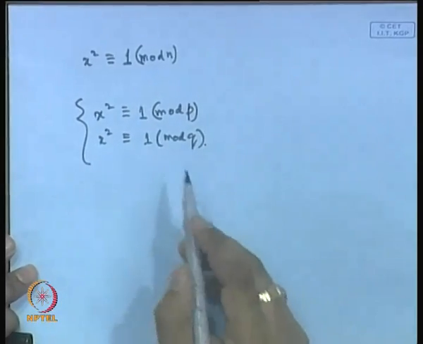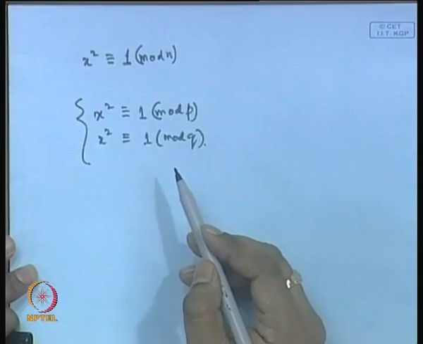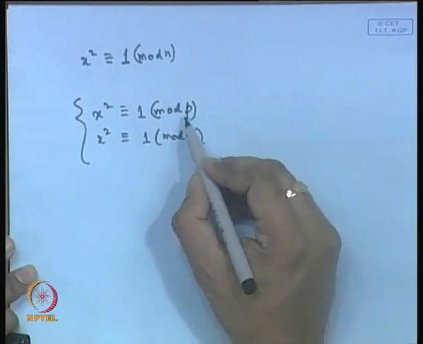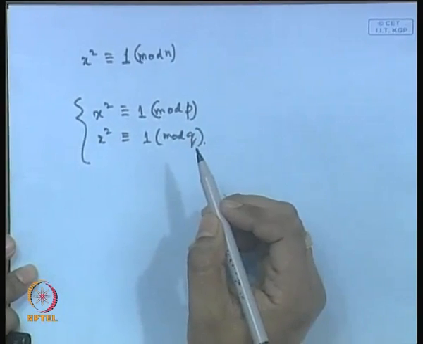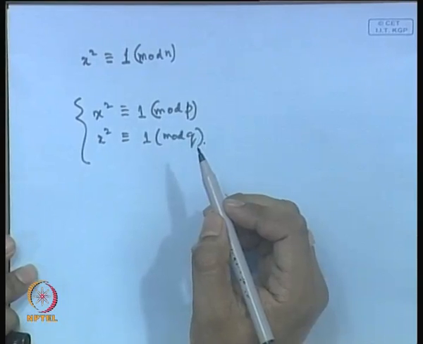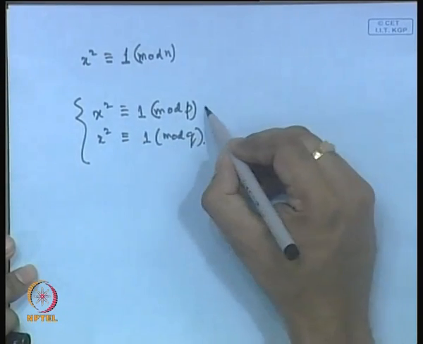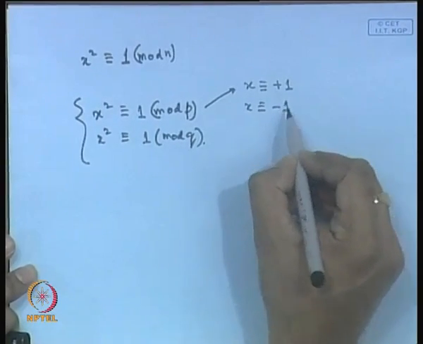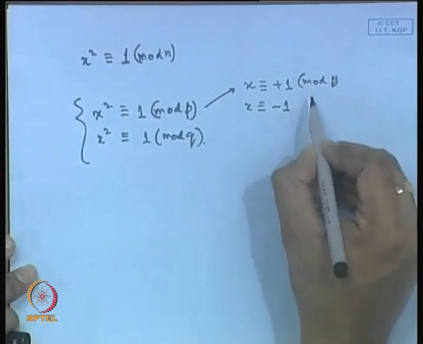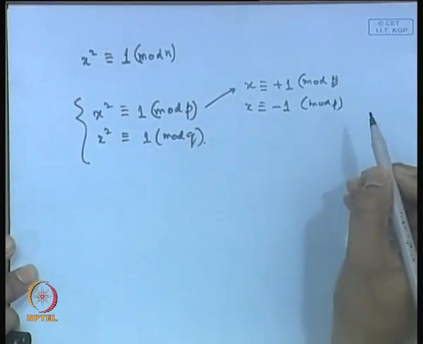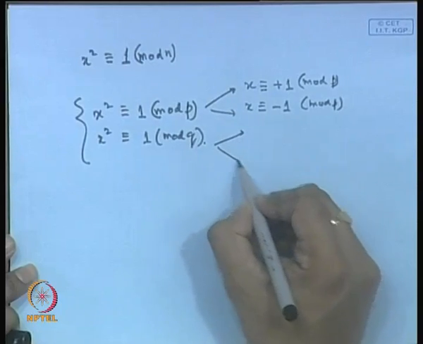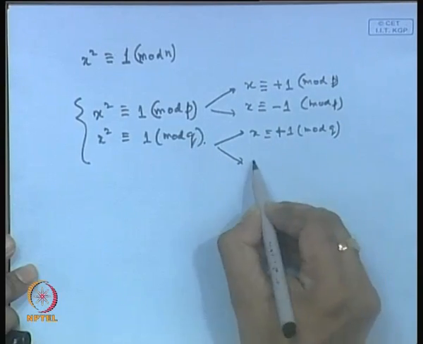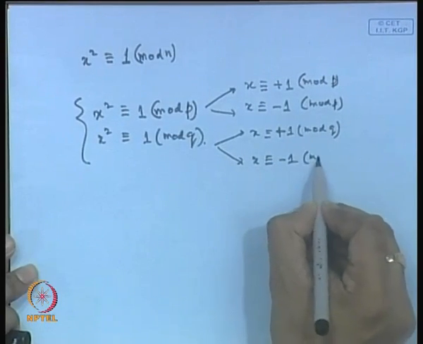In the Chinese remainder theorem we had the property that p and q had to be relatively prime, right. In this case p and q are prime numbers. The equation x squared congruent to 1 modulo p has 2 roots. We have studied this already, right. What are the 2 roots? The 2 roots are x congruent to 1 and x congruent to minus 1 modulo p. And modulo q there are also 2 roots: x congruent to plus 1 modulo q and x congruent to minus 1 mod q.